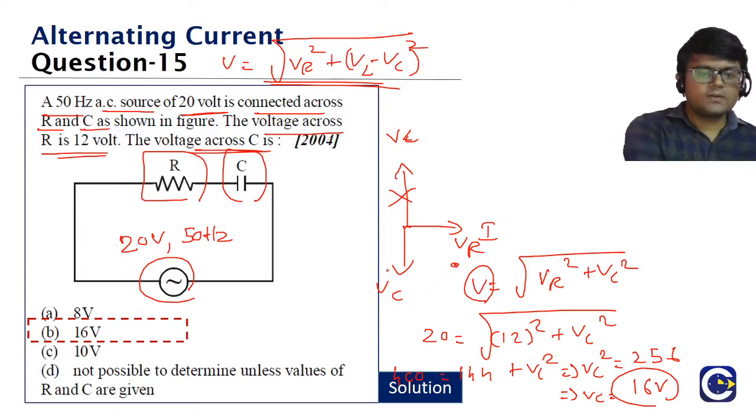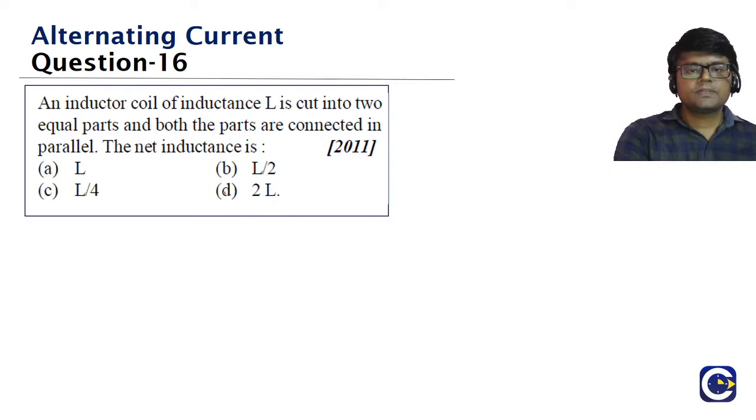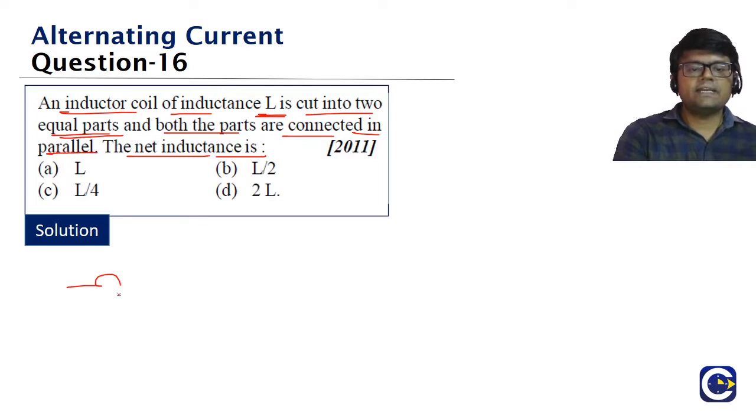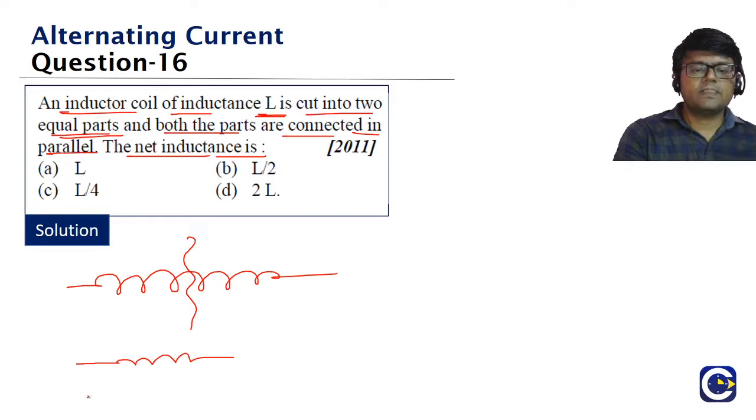Okay. So we'll go on to the next question, the 16th one. An inductor coil of inductance L is cut into two equal parts. The inductor coil is basically cut into how many parts guys? Two equal parts. Both parts are connected in parallel. We cut it in two equal parts and we connect them in parallel. Now what is the net inductance? So we have an inductor coil basically like this. We cut this into two parts, part 1 and part 2. Now we put them in parallel. They are asking what is the net inductance.